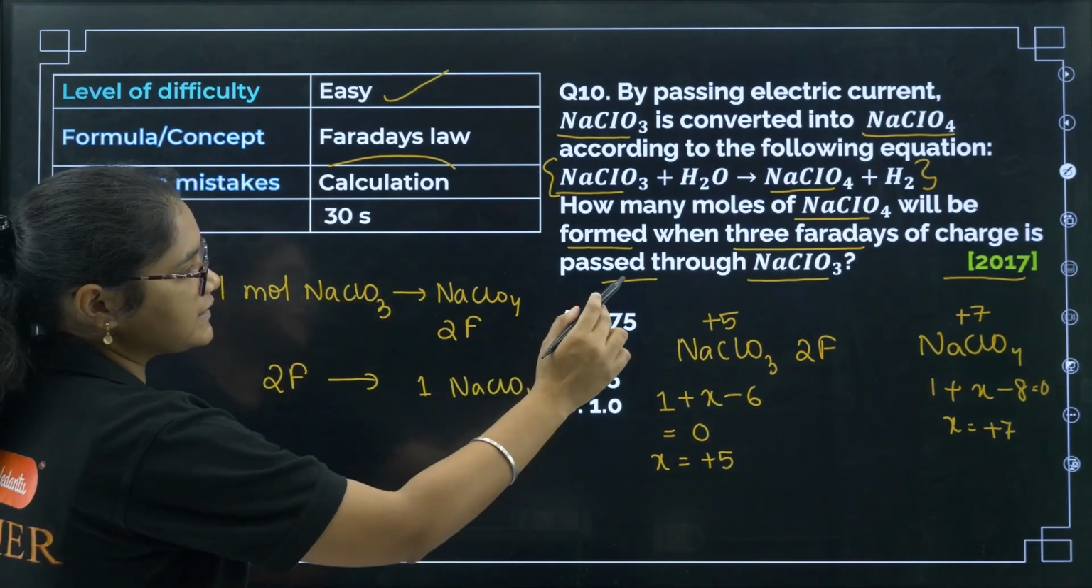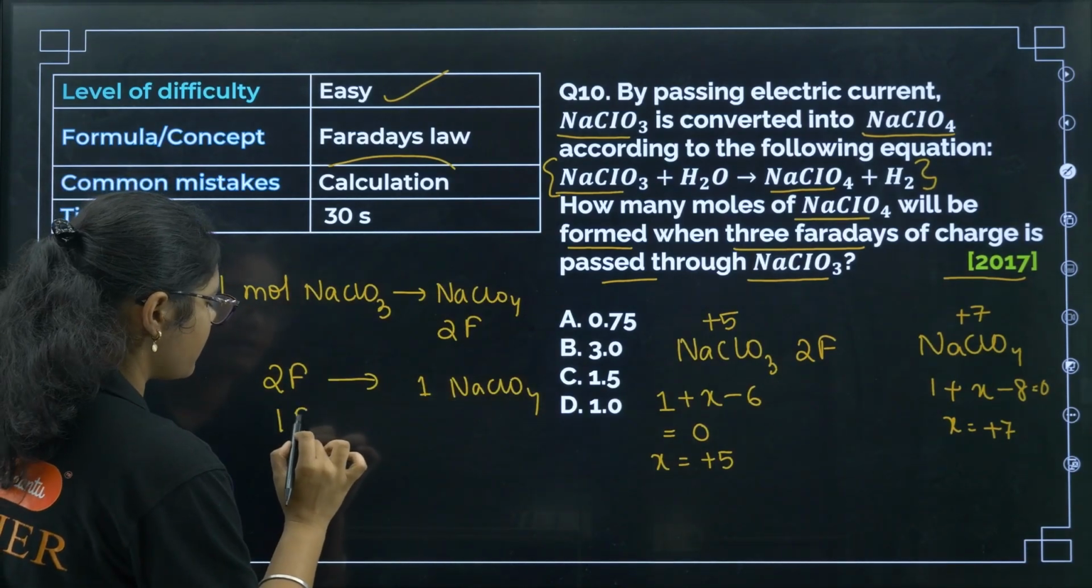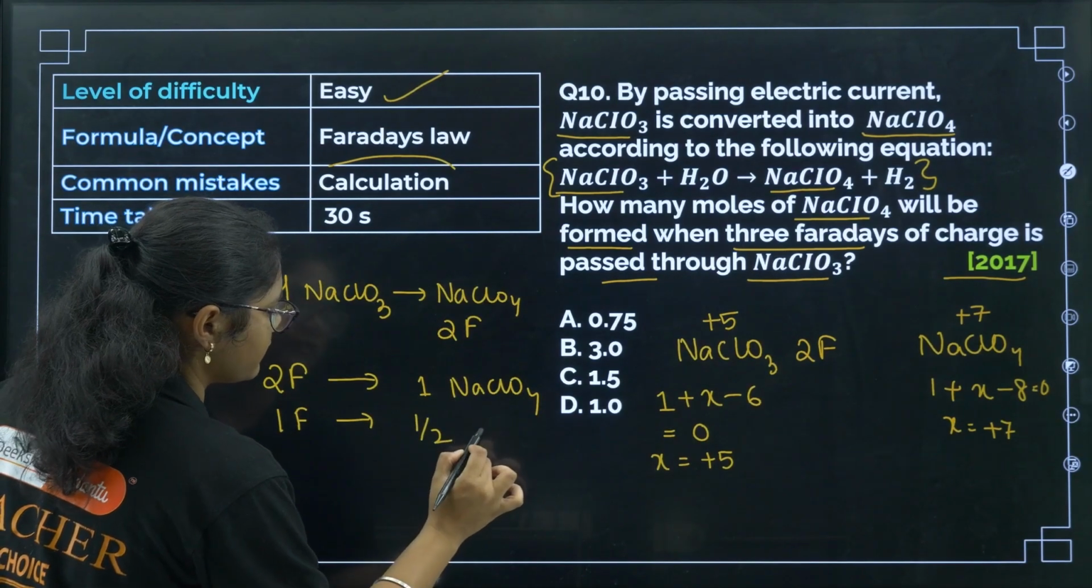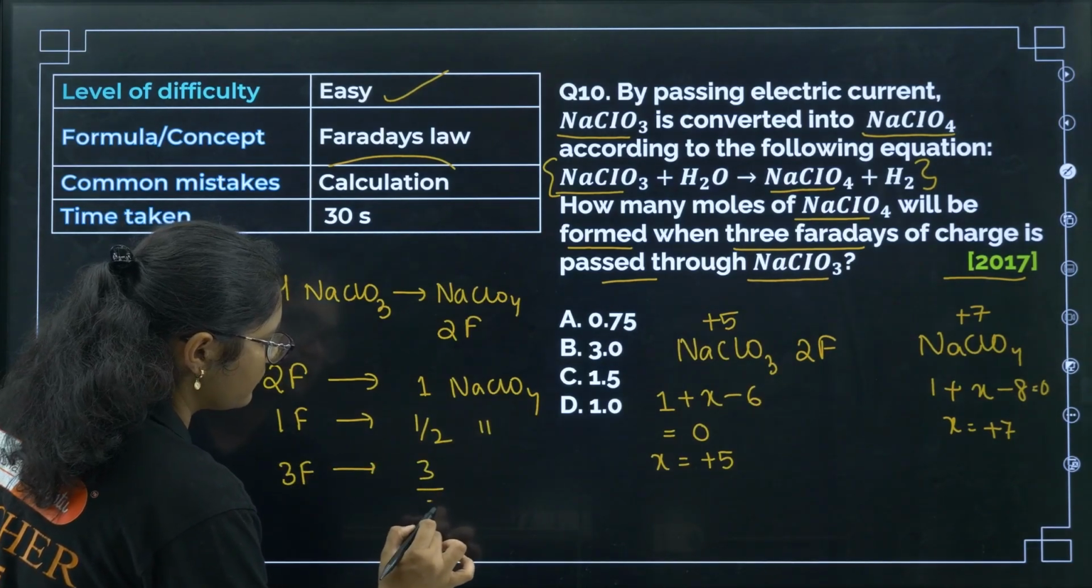Right? Now the question is asking if it is giving 3 Faradays, right? So if it is 1 Faraday, then how much will I get? Half mole of NaClO4. If it is 3 Faraday, then I'll get 3 by 2, right?